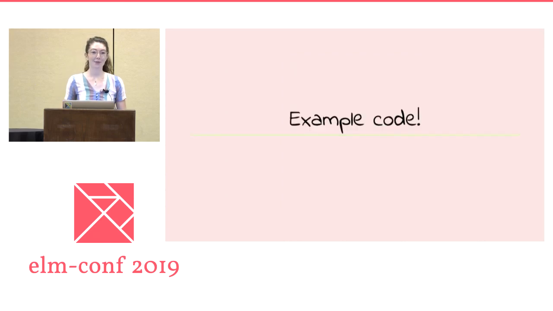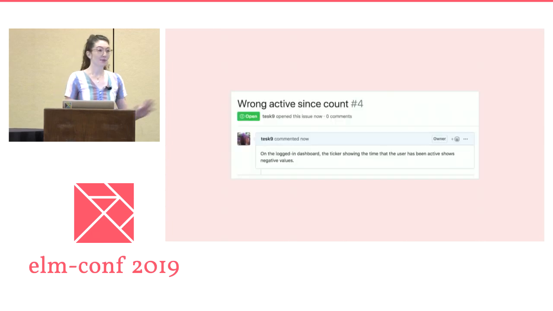All right, so I've prepped some example code, like a little mini example application, and we're going to play with it to explore this idea: how to change code to make it more testable. So we've got some new to us application code, and we've also got a bug report. The bug report says, on the logged in dashboard, the ticker showing the time that the user has been active shows negative values.